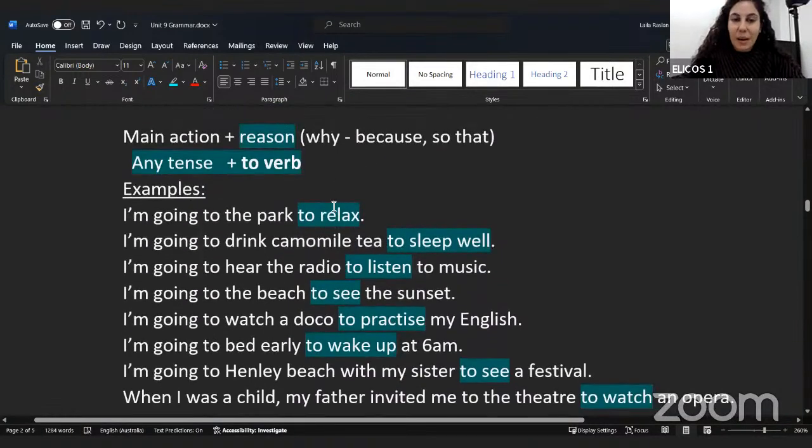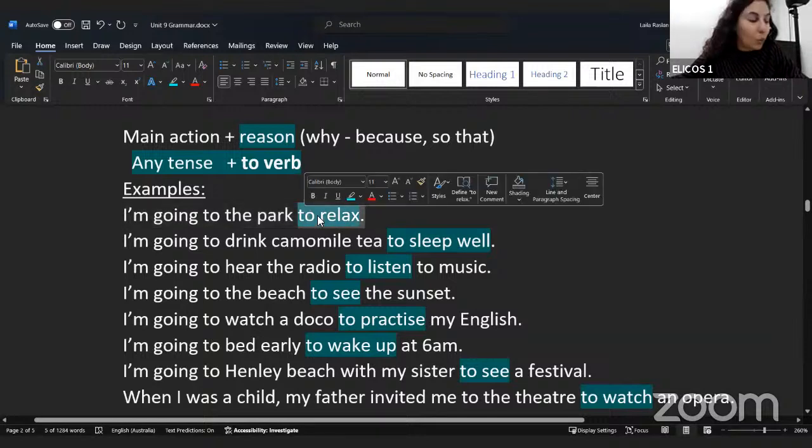Okay, so these are examples of having the main verb, the main action, the main part to your sentence. And I just want to say why. So instead of saying because I want to relax, I'm going to the park because I want to relax, I don't want to say because, I just want to add to verb, to relax, to get some fresh air, to enjoy the sun. So you could see I'm adding why here.